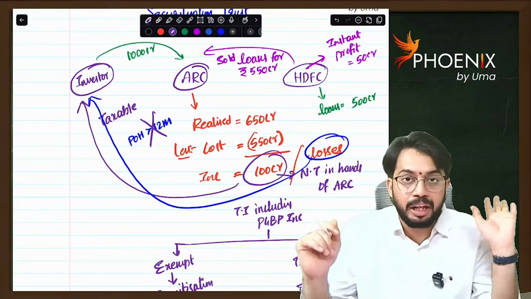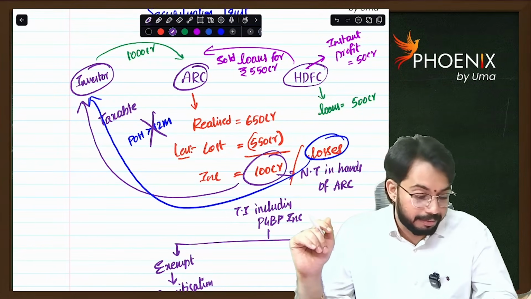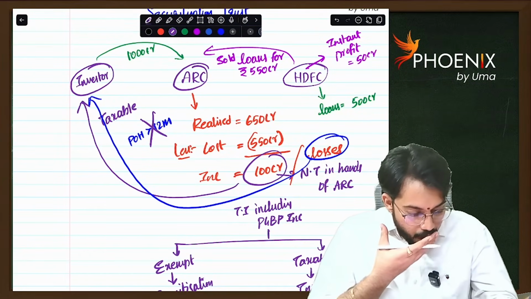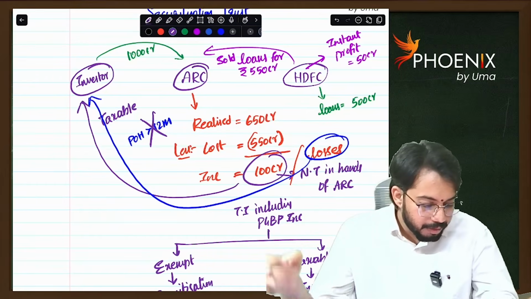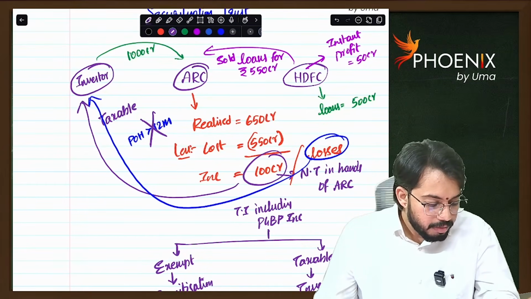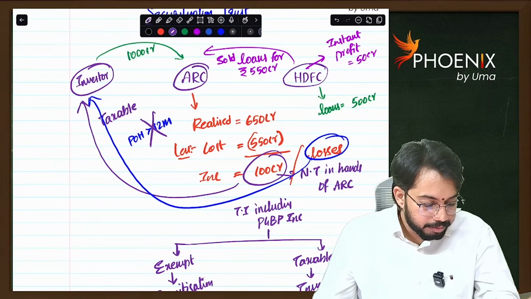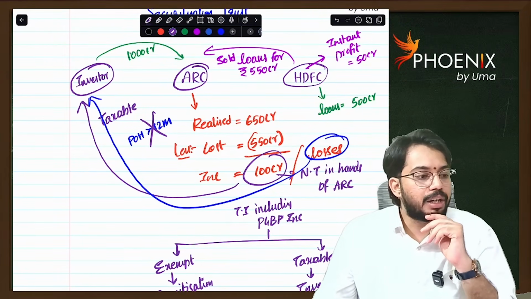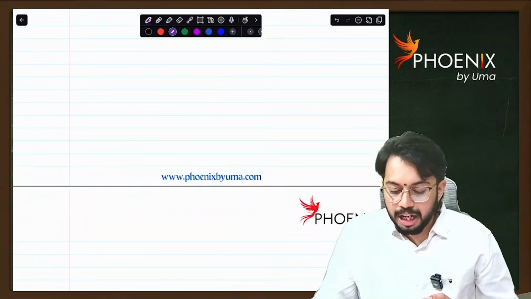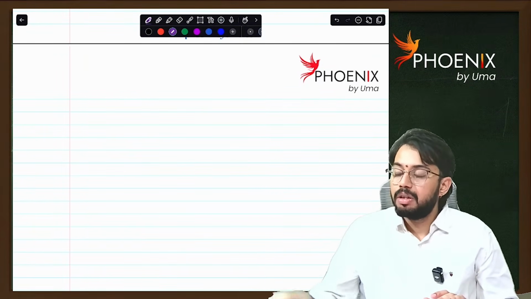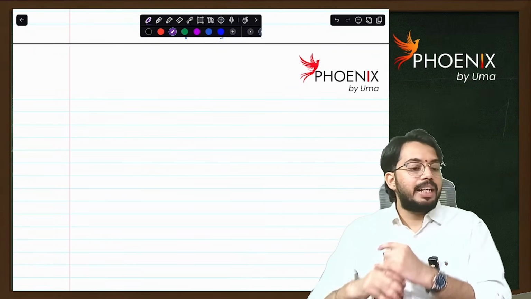It is applicable only in the case of investment fund. So did you understand? This is the concept relating to securitization. Now shall we discuss advance tax and interest?